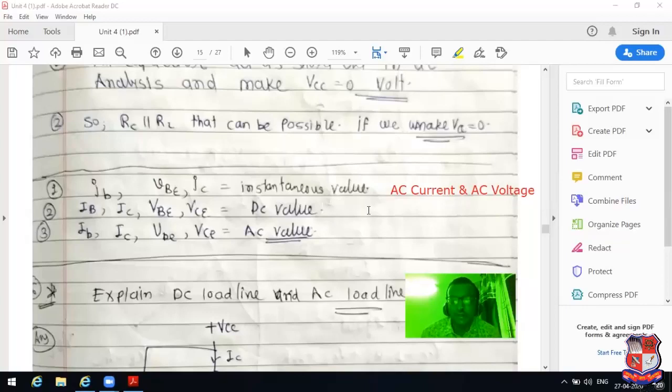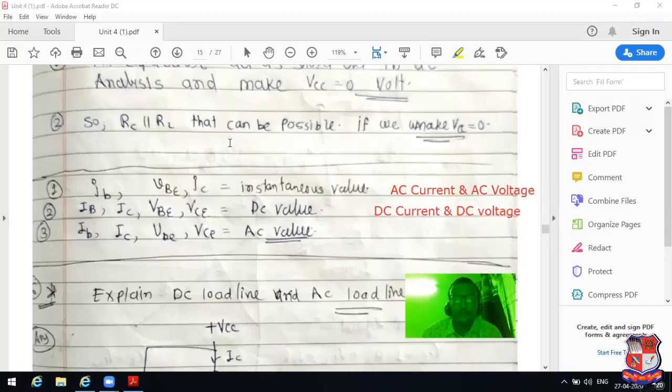See here, this is known as DC current and DC voltage. Here it is AC current, AC voltage. This is the difference between DC quantity and AC quantity. AC quantity can be represented in terms of small values.